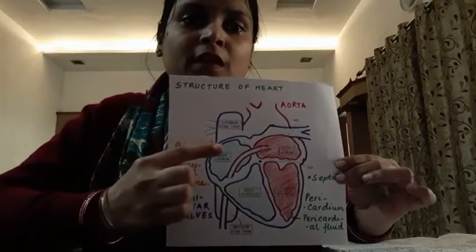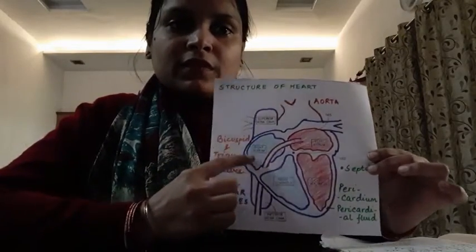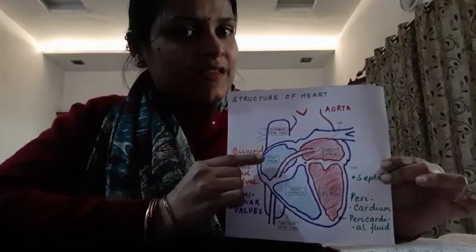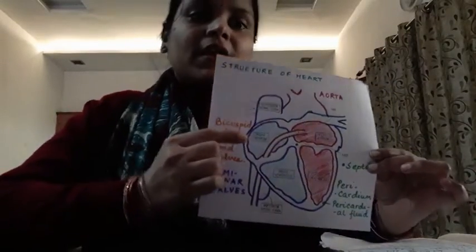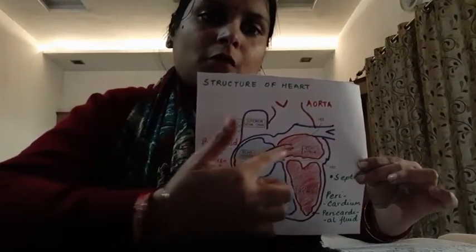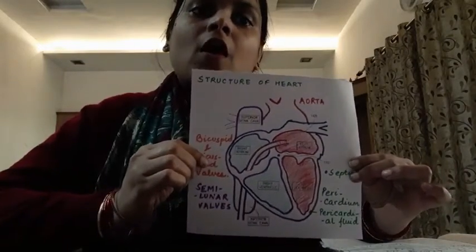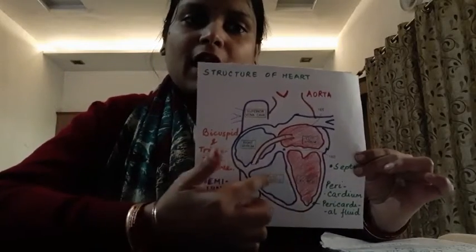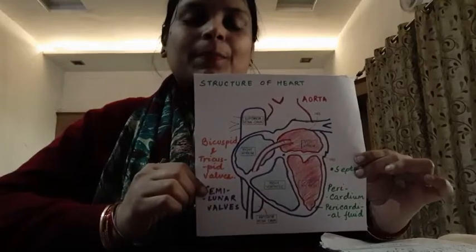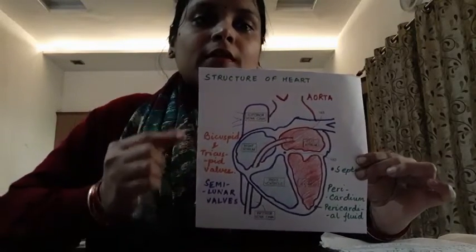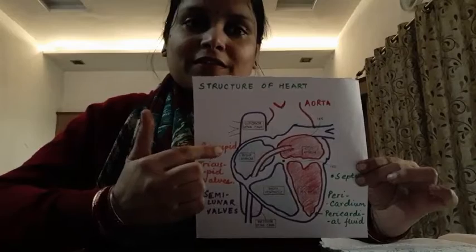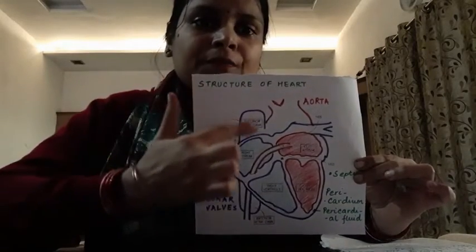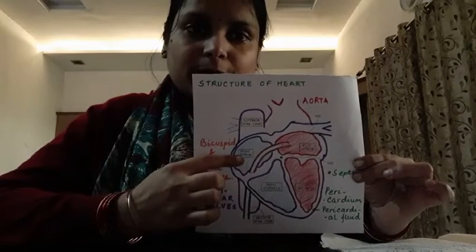As you can see, we have this first chamber of the heart, that is the right auricle. The upper 2 chambers of the heart are known as auricles or atria, and the lower chambers are called ventricles. The impure blood, or the blood that has less oxygen, comes to this right atrium.